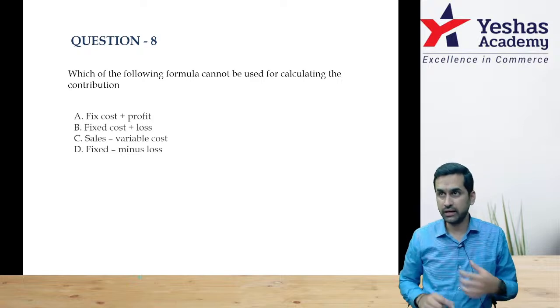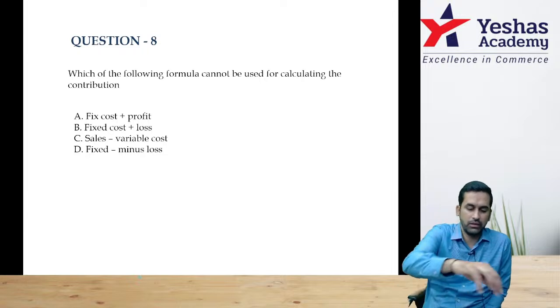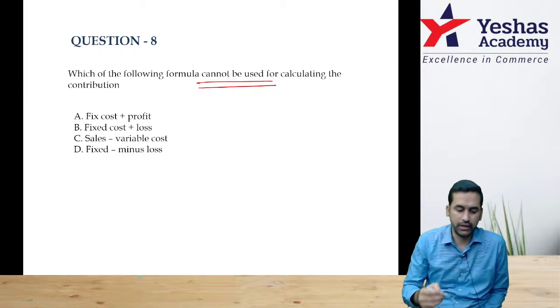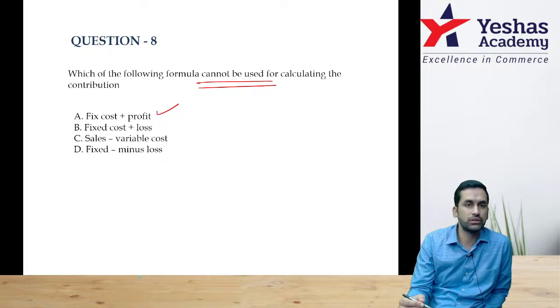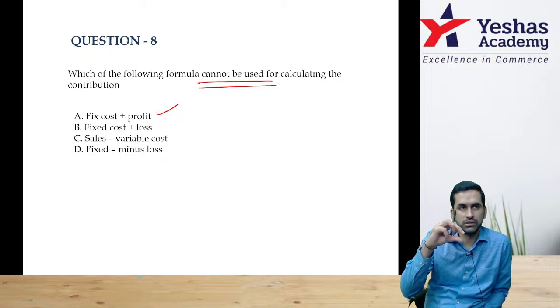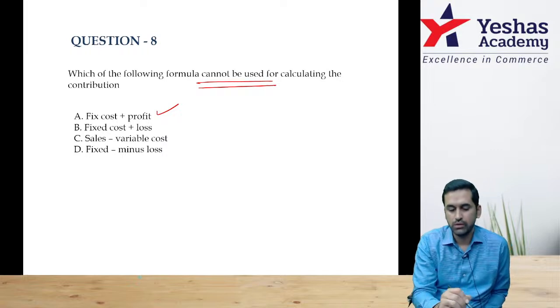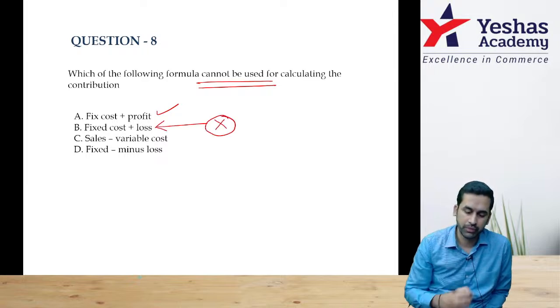Question number 8. Which of the following formula cannot be used for calculating contribution? The wording is cannot be used for calculating contribution. Fixed cost plus profit. This can be used. This is reverse working because bottom is profit. For that, if you add fixed cost, you will go to contribution. So this is okay. Fixed cost plus loss. They are saying plus loss. We should be little careful here. I'll keep it pending.